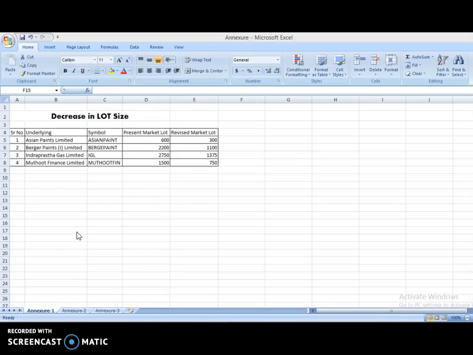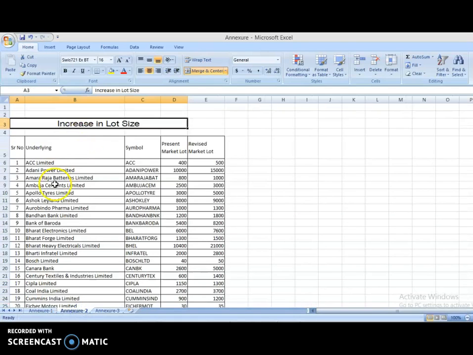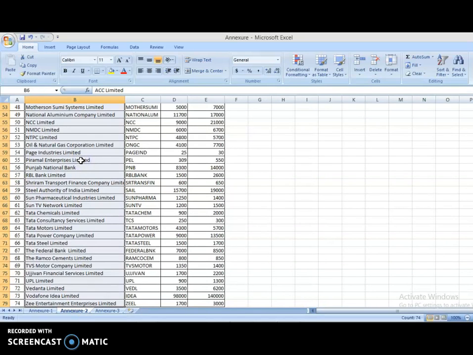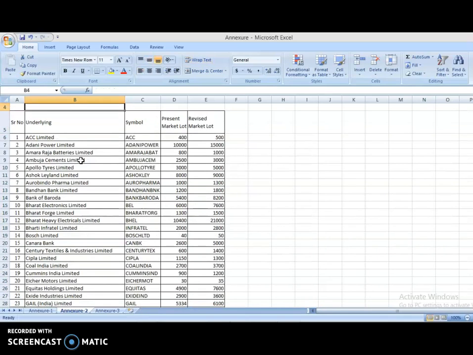Now, 78 other stocks have been changed due to lot size. You can check these 4 shares have a decrease in their lot size, like Asian Paints have decreased from market lot 600 to 300, and for others there is an increase in lot size. Like we have taken the example of Cipla. Cipla has changed from 1150 to 1300. So these are 72 stocks, and there has been a decrease in lot sizes of 4 stocks.